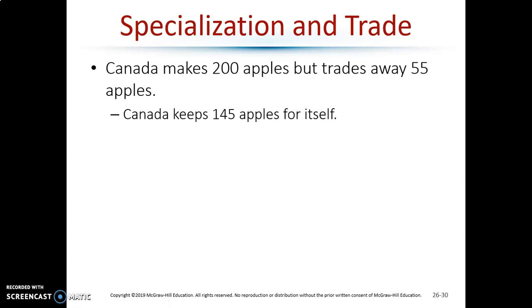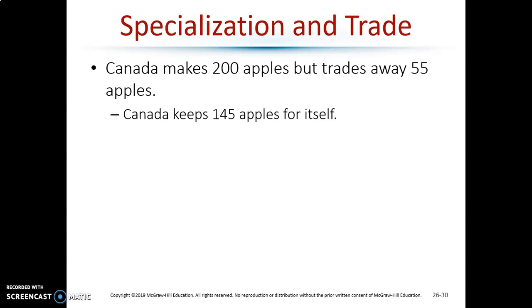But again, the big question here was, what about Canada? They have the absolute advantage in everything. Why should they bother with little bitty Australia? Actually a big country, but whatever. Canada's big too. So why bother? They have absolute advantage in everything.